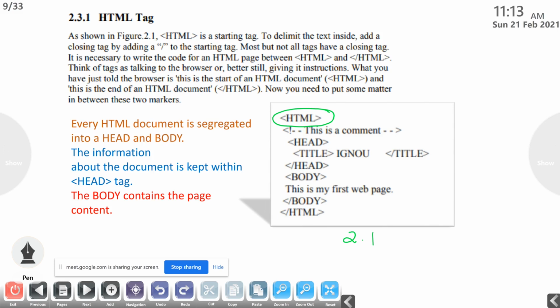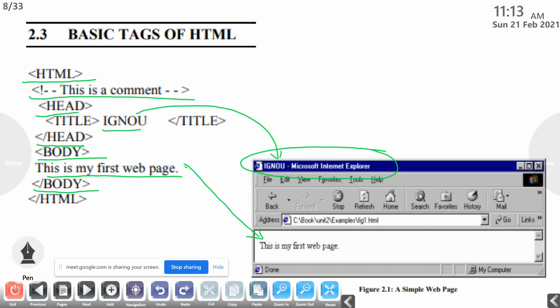Now you need to put some matter in between these two markers, that is HTML and slash HTML. So every HTML document is segregated into a head and body. The information about the document is kept within the head tag, that we already saw.